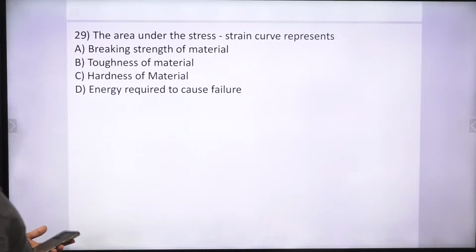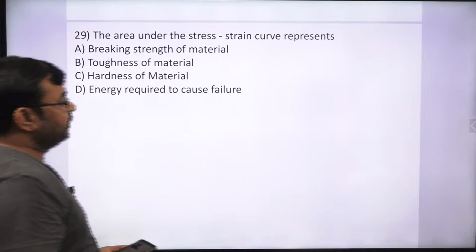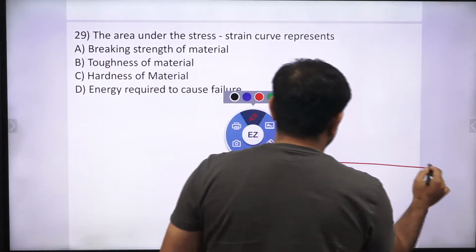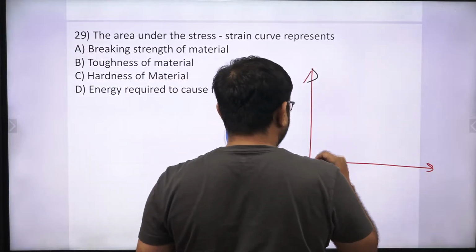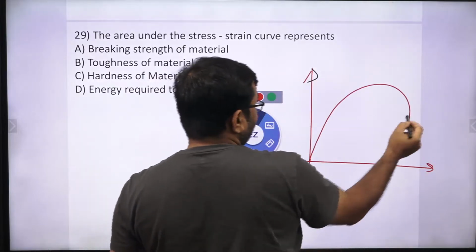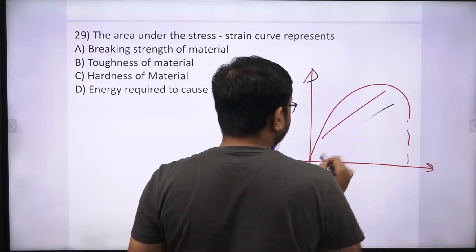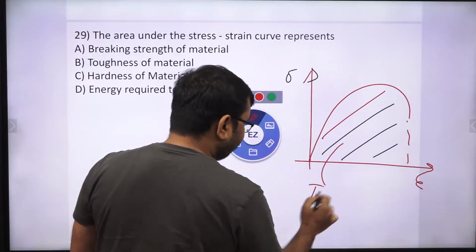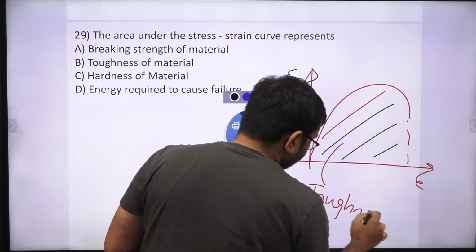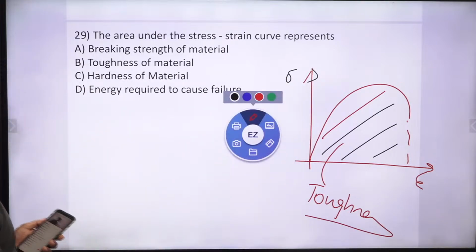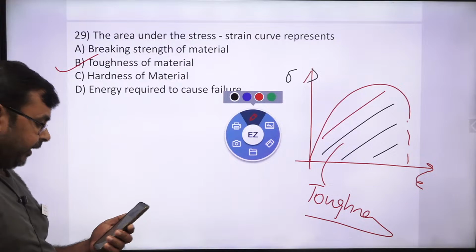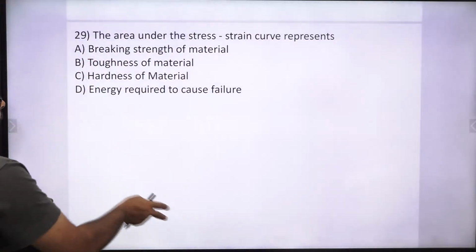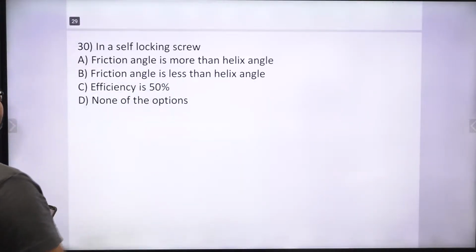Okay, so the area under the stress strain curve represents which one? Let's say this is the stress strain curve. The area under this curve, this total area, is called toughness, or modulus of toughness, or simply toughness. So the correct answer is toughness of the material. Yes or no? Yes, very good. Option B is the right answer.